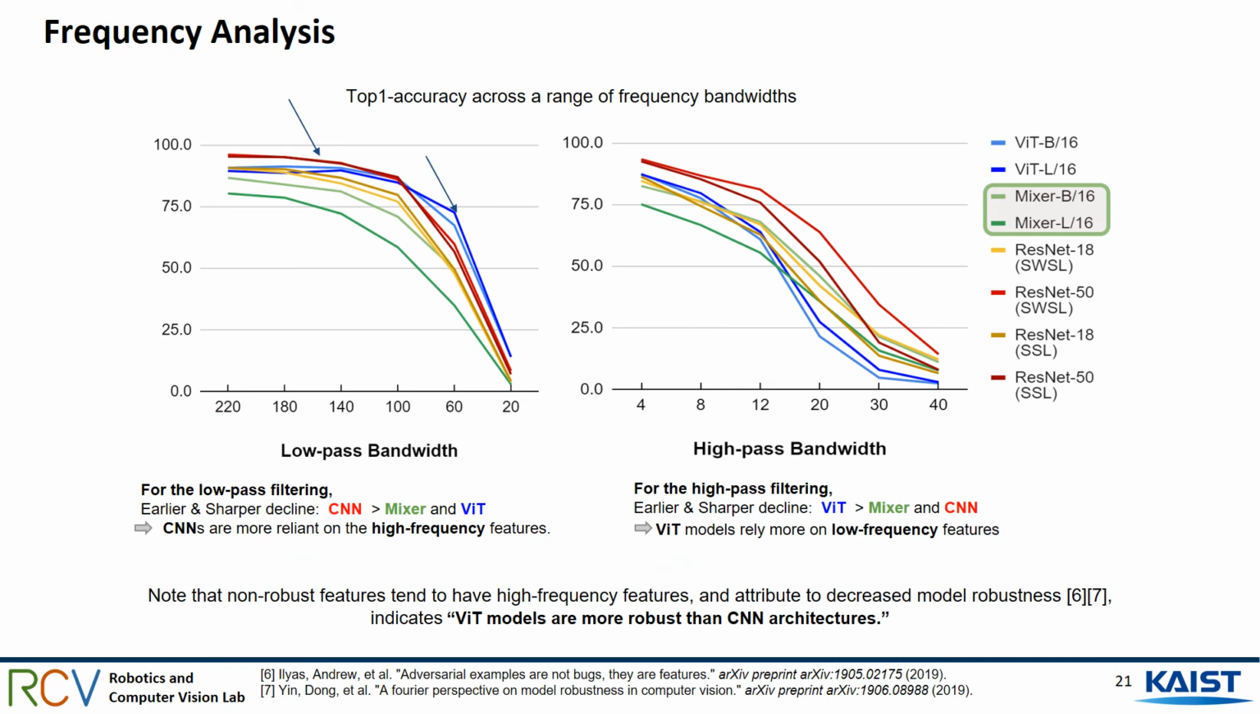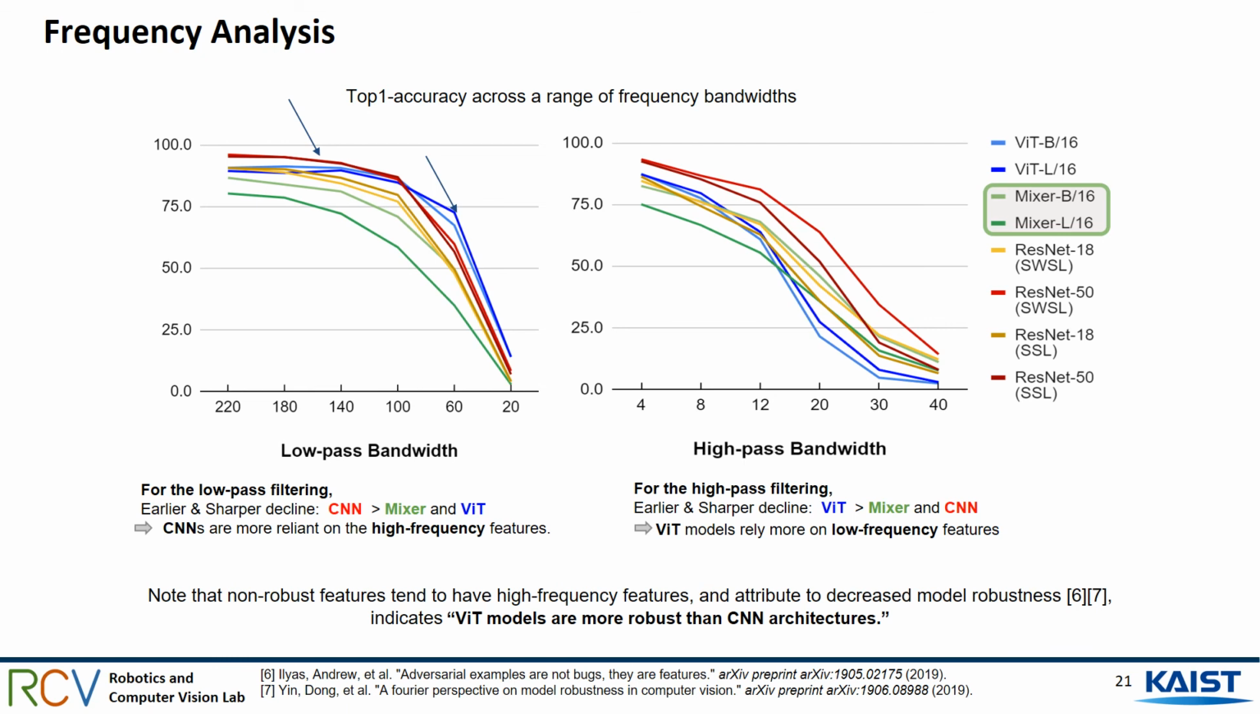We further attempt to explain the lower robustness of CNN from the perspective of frequency. For the low-pass filtering, an earlier and sharper decline of the CNN architectures can be observed than for the ViT and Mixer, indicating that the CNNs are more reliant on the high-frequency features. For the high-pass filtering, the ViT model shows the steepest decline among the models, indicating that the ViT models rely more on low-frequency features. Note that non-robust features tend to have high-frequency properties and contribute to decreased model robustness. This indicates why ViT models are more robust than CNN architectures.